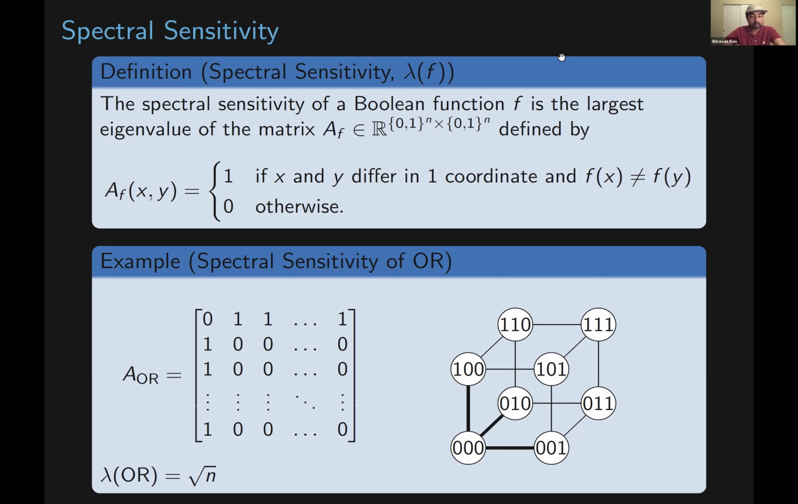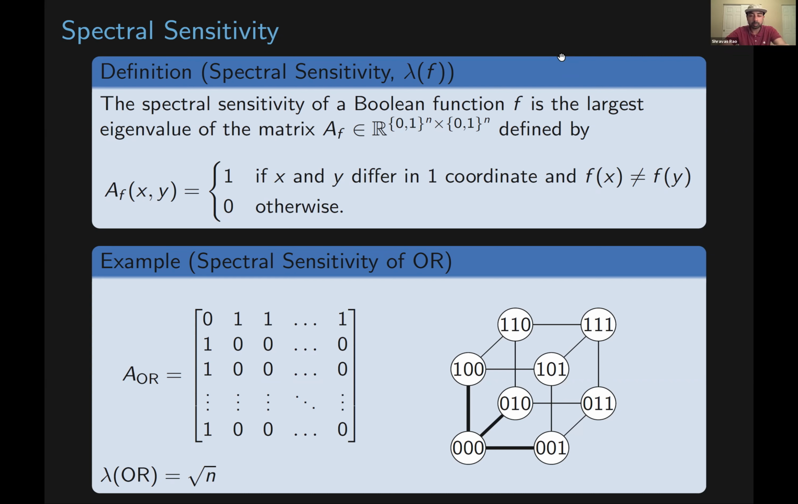And again, it will be nice to look at the example of OR, the spectral sensitivity of OR. I have a picture of what this looks like as a subgraph of the hypercube in the case where we have OR on 3 input bits. In particular, the all zeros input is the only 0 input. So we're going to be looking only at those edges that go from the all zeros input to any other input. So in the case of 3 inputs, we'll have an edge from 0,0,0 to 1,0,0, from 0,0,0 to 0,1,0, and 0,0,0 to 0,0,1.